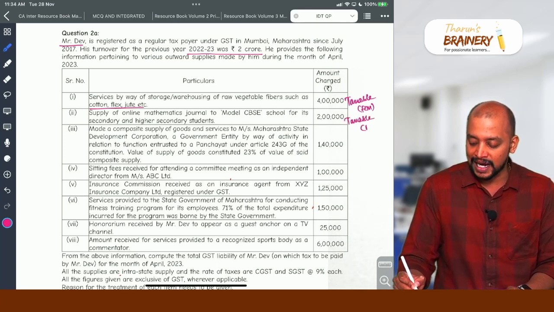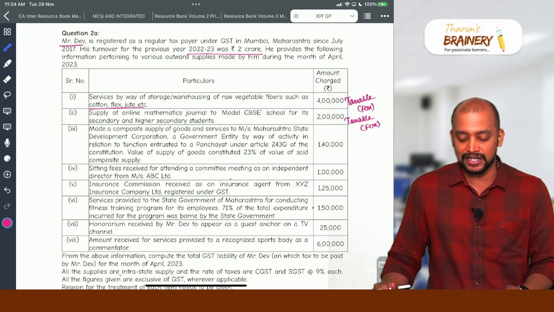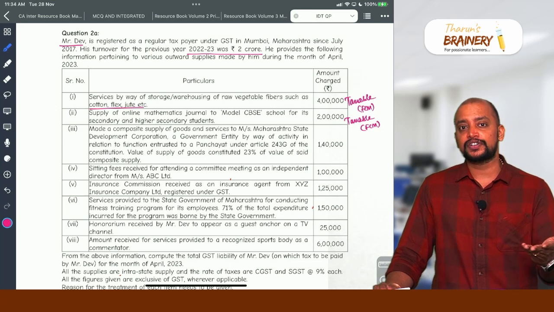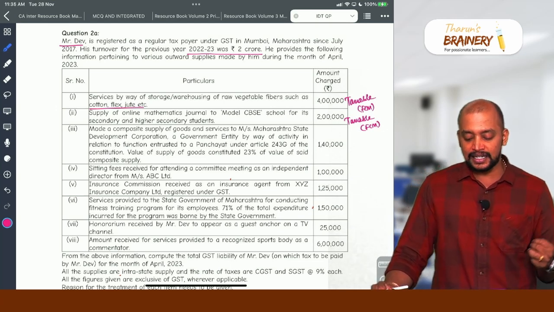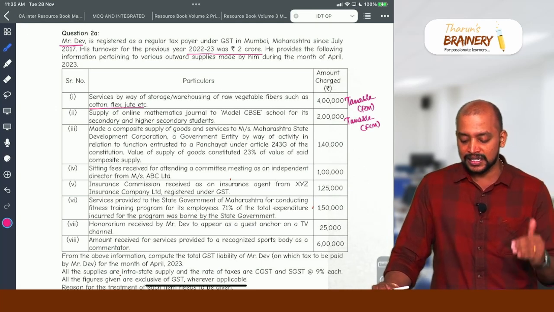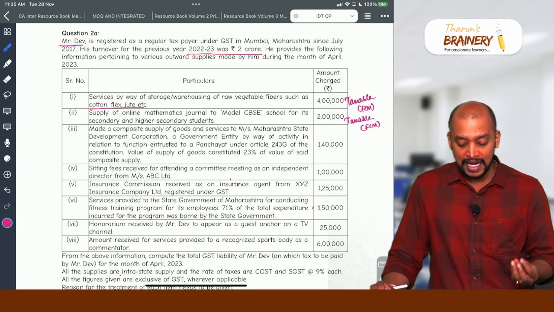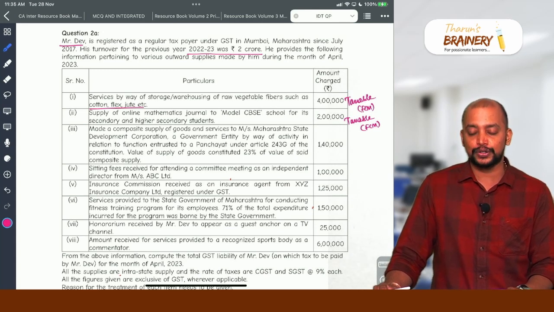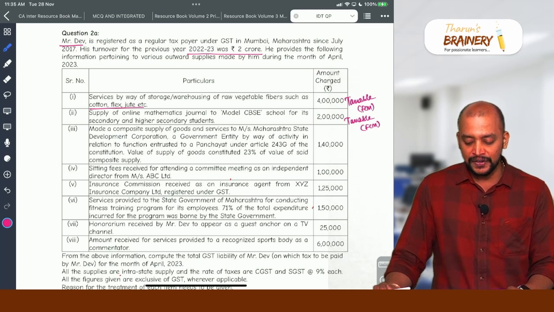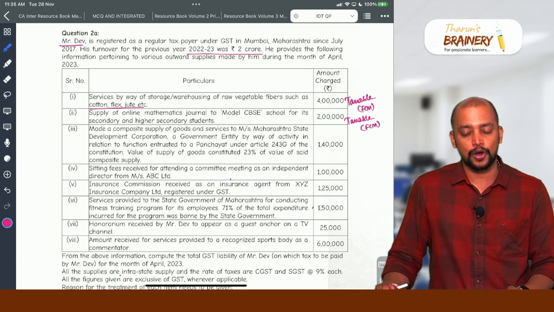It will be taxable. Again, it will be coming under forward charge mechanism, where liability to pay GST is on Mr. Dev. Suppose if it is for category 2 like a college, university, etc., then it would have been exempted. Then third, made a composite supply of goods and services to Messrs. Maharashtra State Development Corporation, a government entity, by way of any activity in relation to function entrusted to a panchayat under Article 243G of the Constitution. Value of supply of the goods constituted 23% of the value of said composite supply.